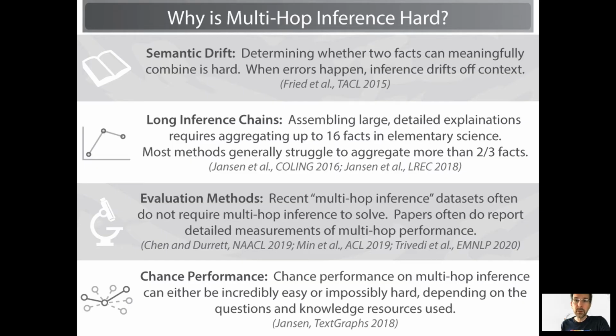Also very briefly, because we go into much more detail in the shared task papers, there are a bunch of concurrent challenges that make multi-hop inference hard, with just a couple of them listed here. Semantic drift is the idea that when traversing a graph, or hopping from different facts in the graph, if you want to think of it as multi-hop inference, it's easy to steer off course and hop to irrelevant or incorrect facts. This is related to the idea of long inference chains. The longer your explanations, the more you have to hop, the harder the problem becomes. It might even be exponential, it looks like.